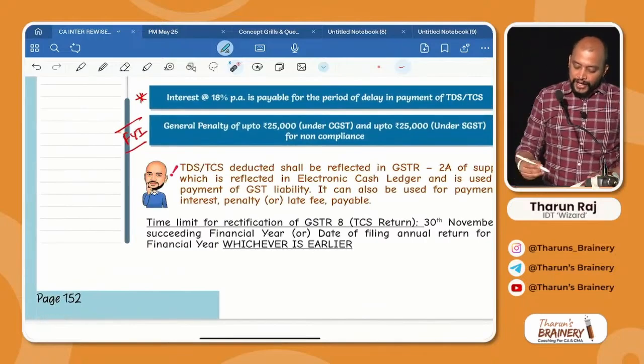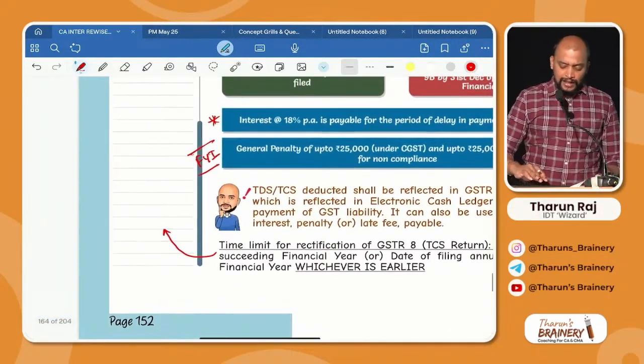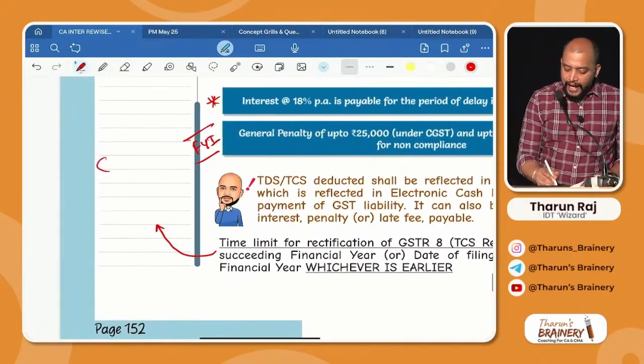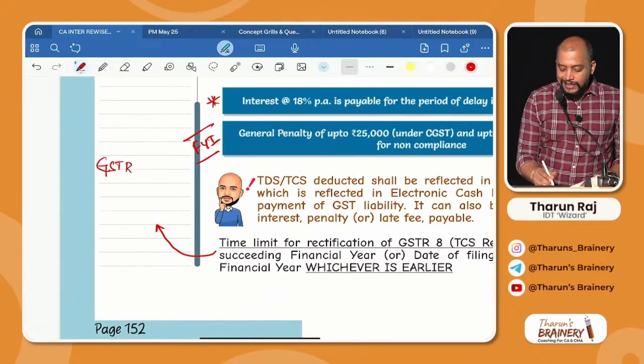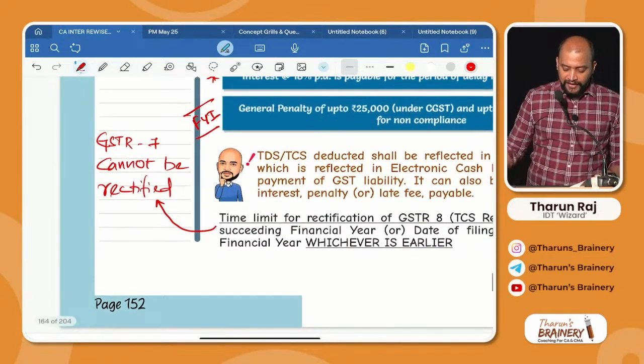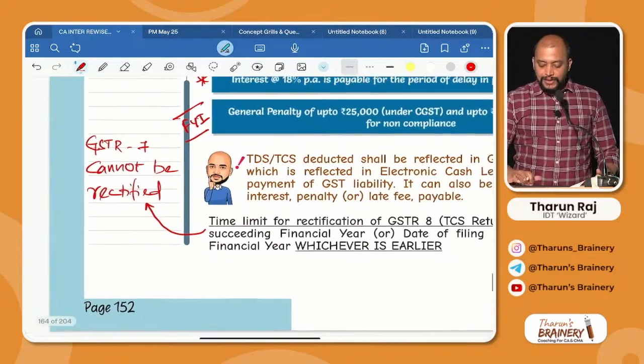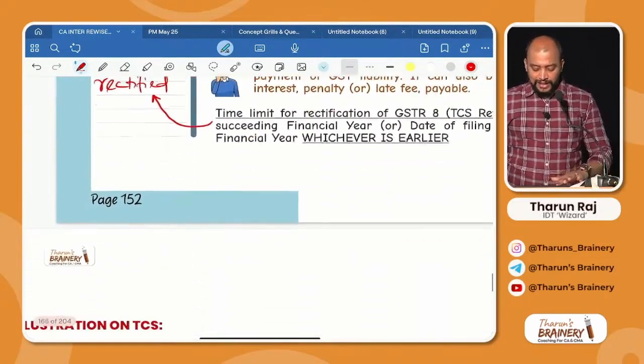So in this, you write down one point. Time limit for rectification is there now. There, write down on the side: GSTR 7 cannot be rectified. Then, similar time limits. What is it? Similar time limits.